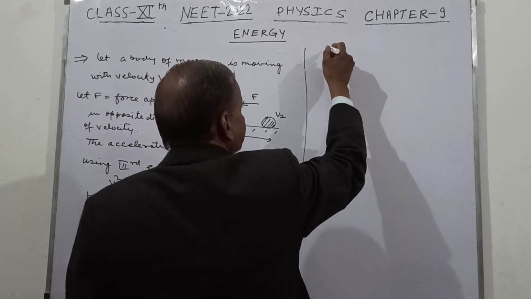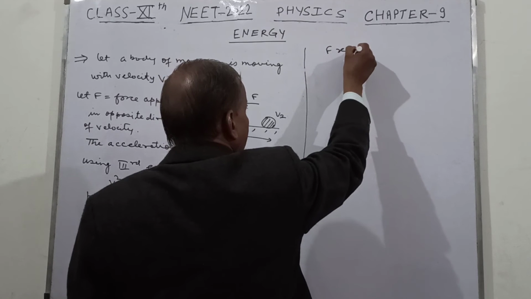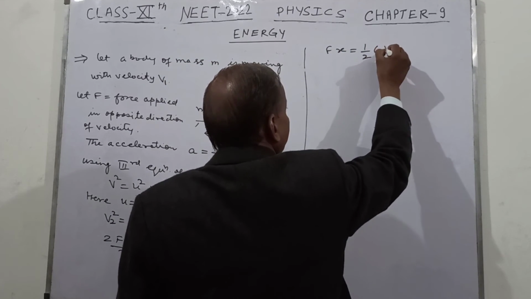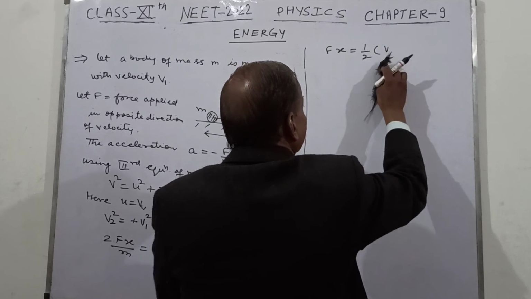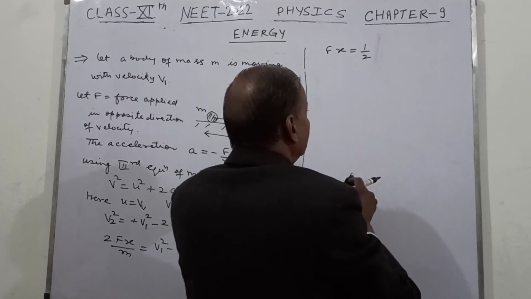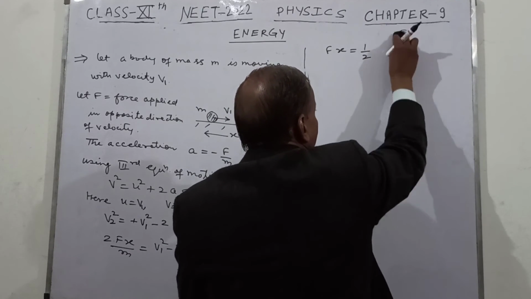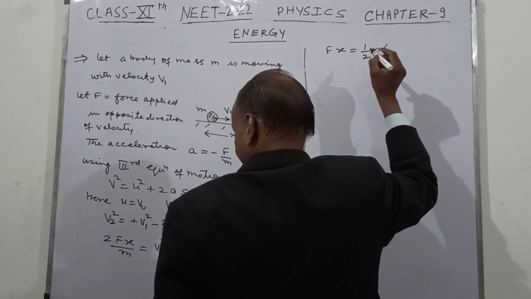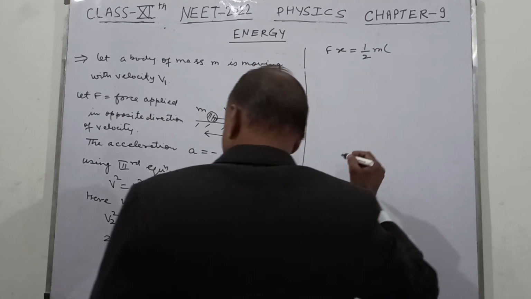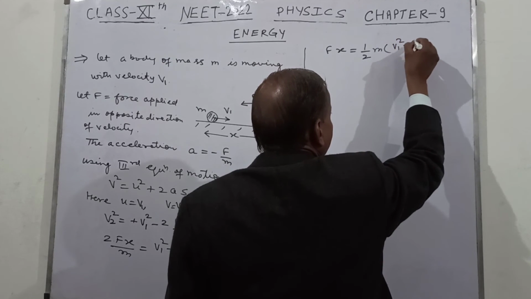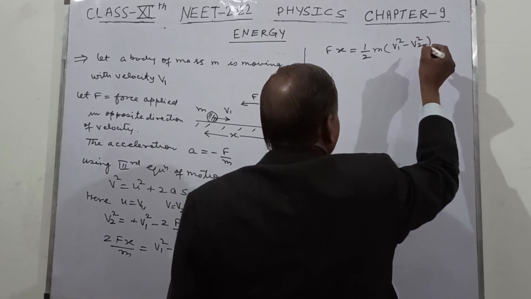So this Fx is equal to half m, and this is now your v1 square minus v2 square.